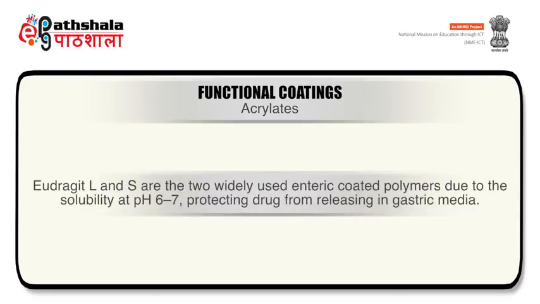Now again, acrylates. A wide variety of polymethacrylates are available commercially, differing in applications and properties. Eudragit L and S are the two widely used enteric coating polymers due to their solubility at pH 6 to 7, protecting the drug from releasing in gastric media.